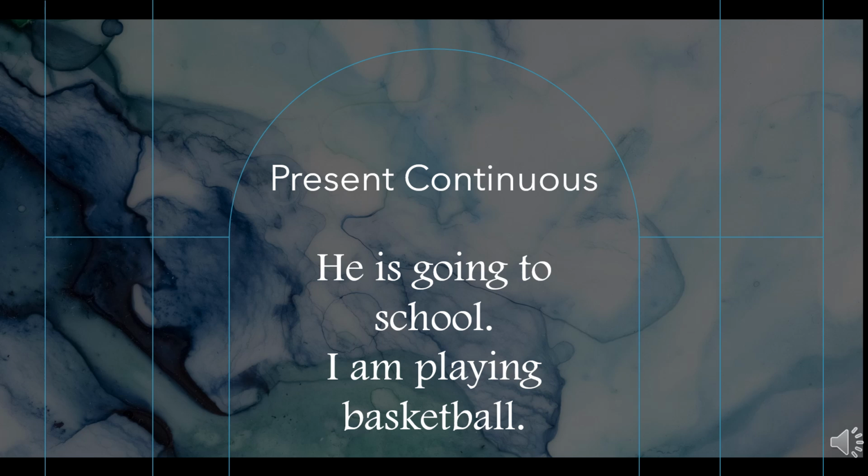For example, I am going to school. We know that something is happening now, but we don't know whether the action is completed or not. So it is continued. That's why it is called present continuous. Another example, I am playing basketball. The action is continued now.